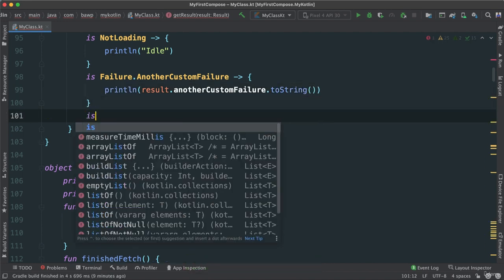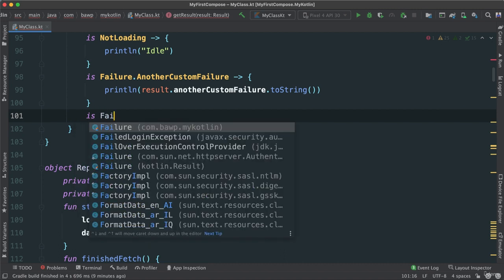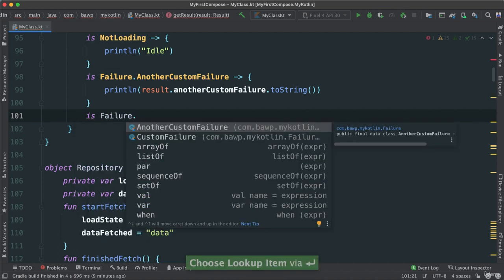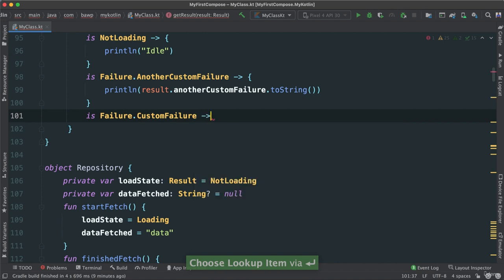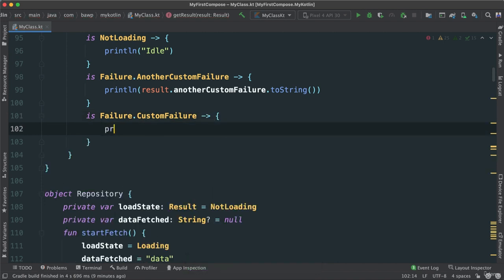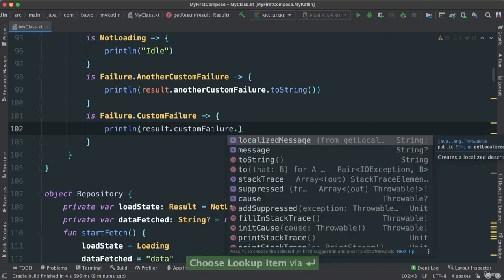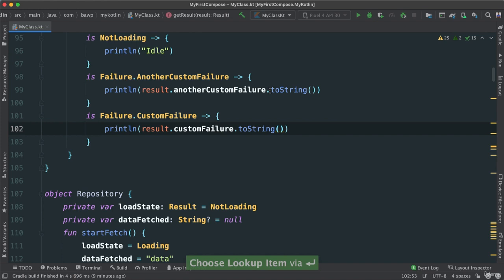And I can say is Failure.CustomFailure, and if that's the case, I'm going to say println, result custom failure, and then I'm going to pass a message or just say toString like this to show it.